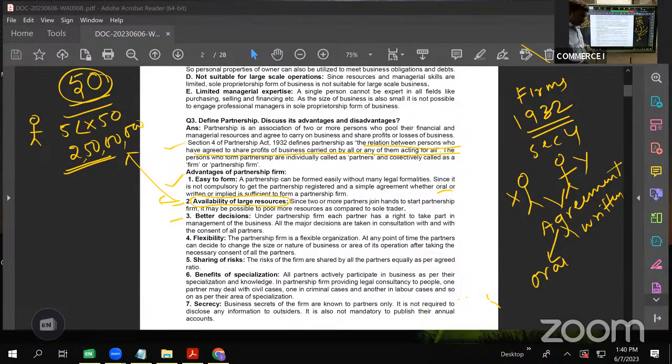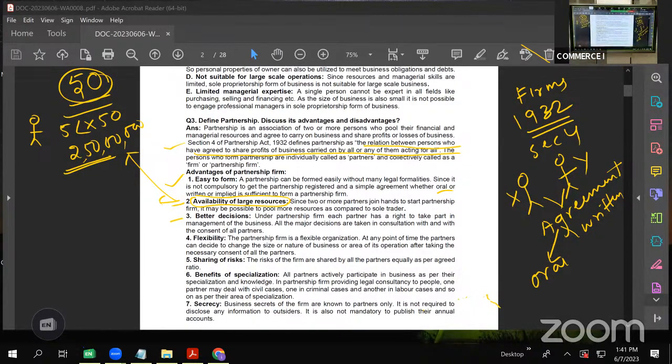Then better decisions. It happens, no? Sometimes a single person taking a decision may prove to be wrong. Many a time it happens. If you are supposed to take any decision, you normally consult somebody, you take advice of senior people of your family, because you feel that if you take a decision in haste, it may prove to be wrong. That happens in case of proprietary firm where there is a single person.